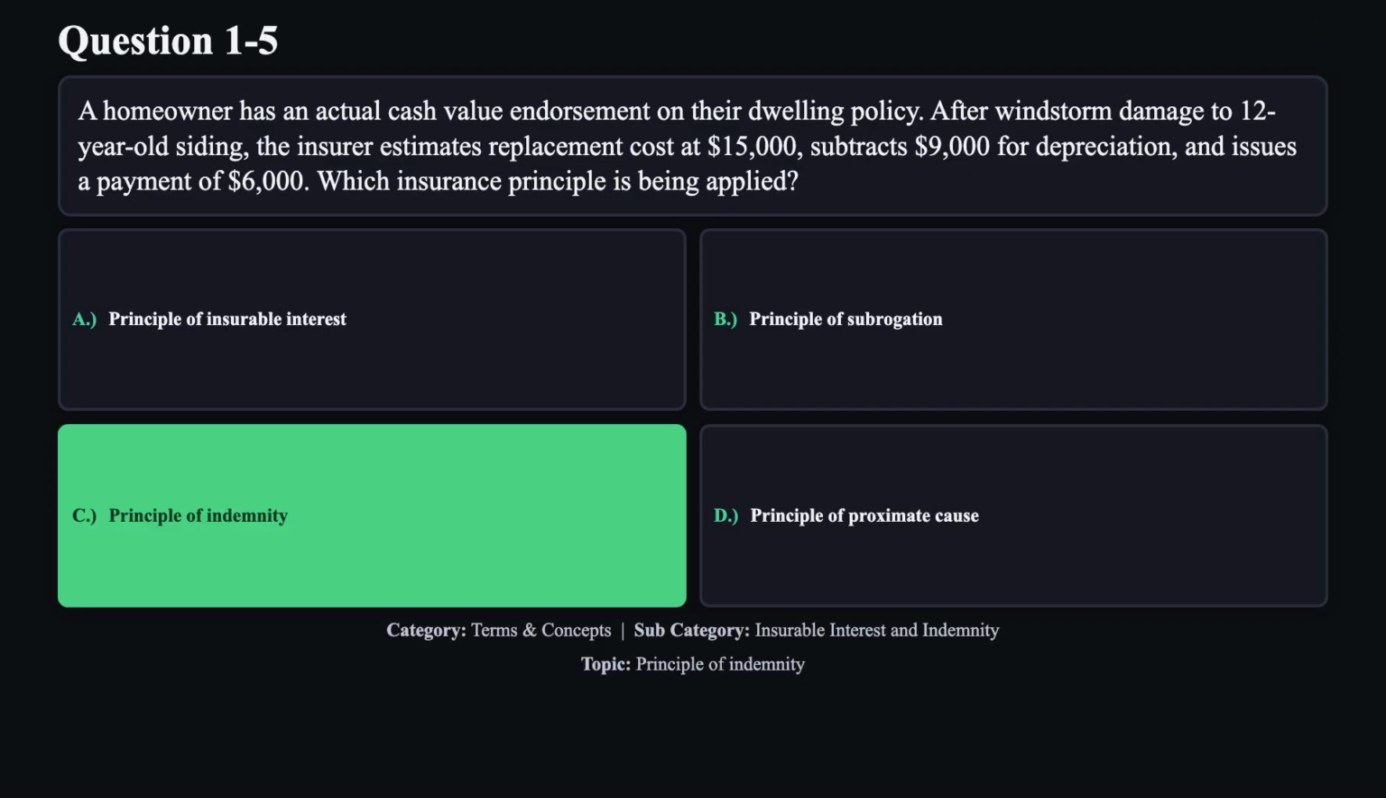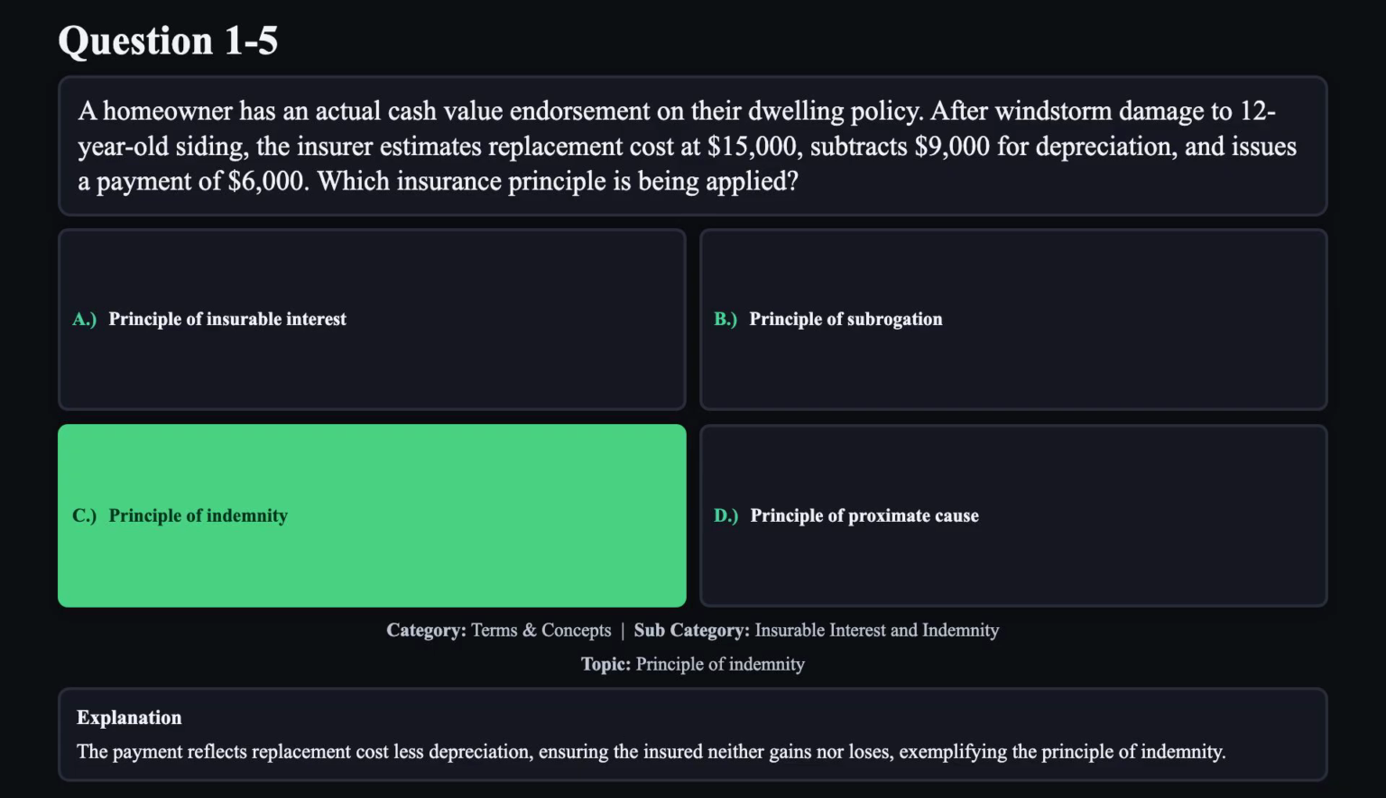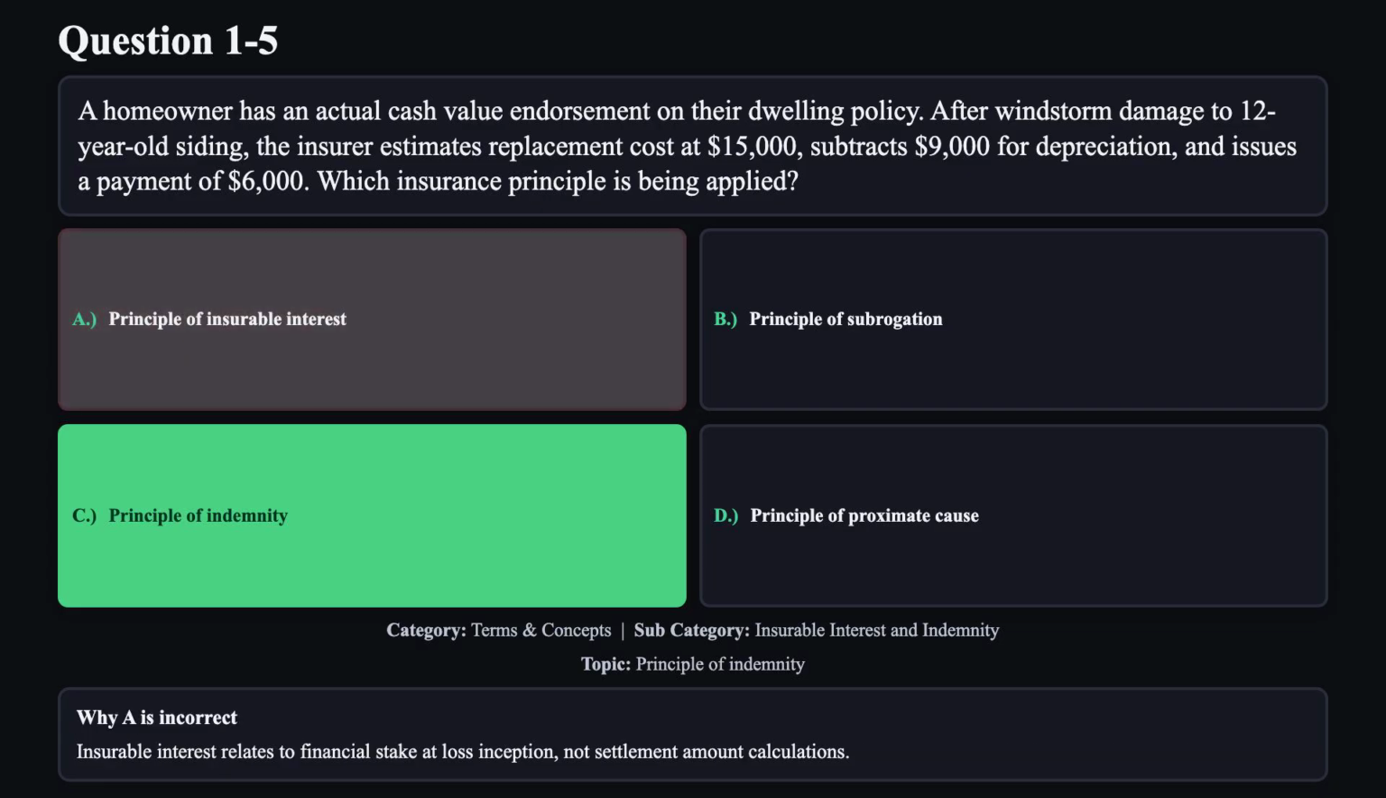The correct answer is C. The payment reflects replacement cost less depreciation, ensuring the insured neither gains nor loses, exemplifying the principle of indemnity. Reason A is not correct. Insurable interest relates to financial stake at loss inception, not settlement amount calculations.